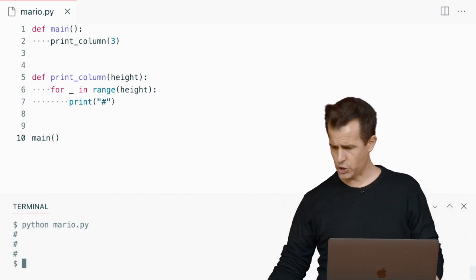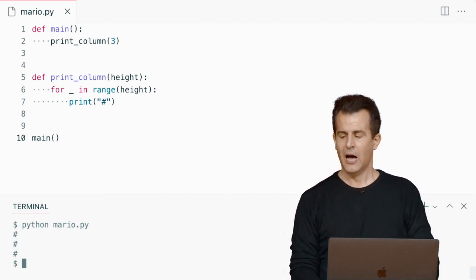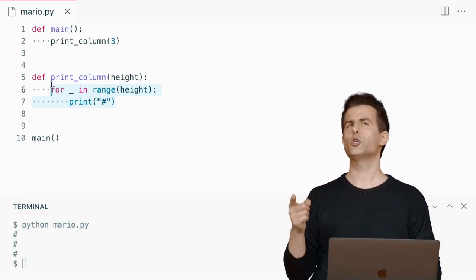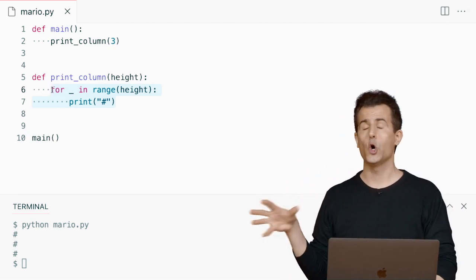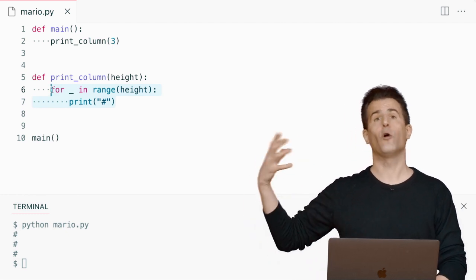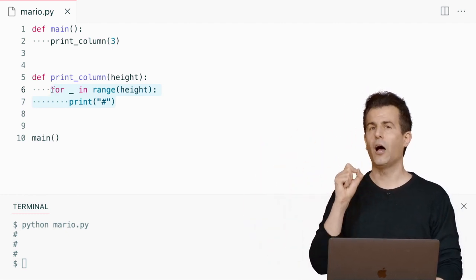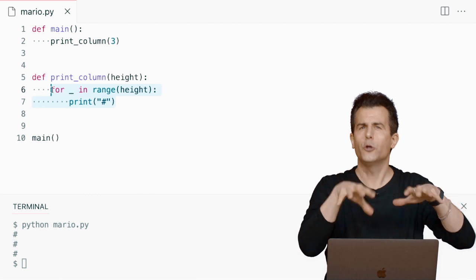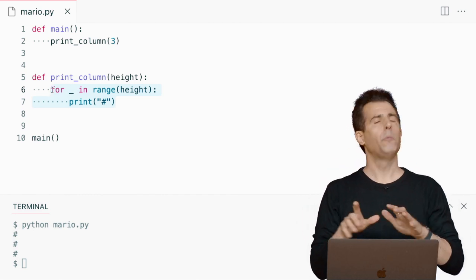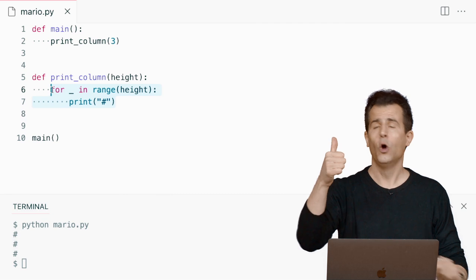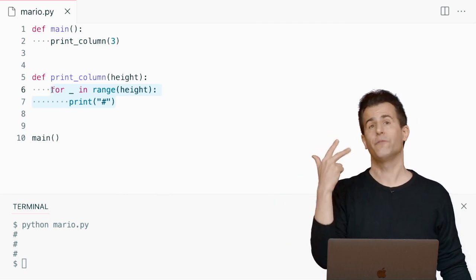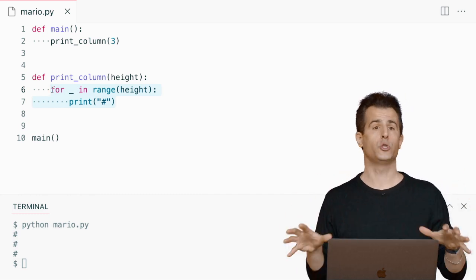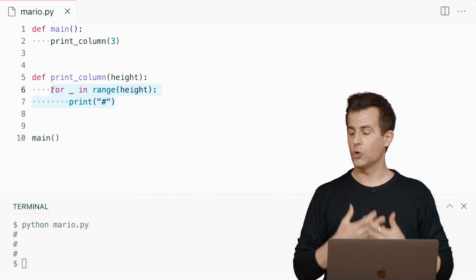And I can do this in different ways too. Notice that if I really want, I could re-implement print column in different ways, especially if I'm using print column all over my code, or maybe a colleague of mine, a friend, someone else on the internet is using my print column function. What's also nice about functions you've written is you can change the underlying implementation details of them, but so long as you don't change the name of the function or its parameters or what it returns, if anything, no one else knows the difference. You can change the internal implementation as much as you want if you want to improve it or make fixes over time.